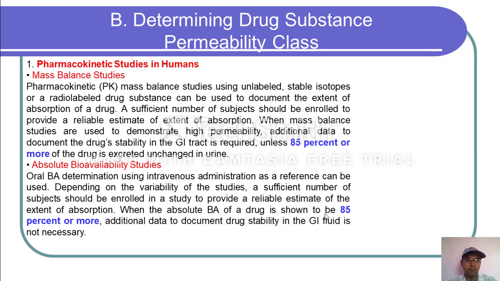Depending on the variability of the studies, a sufficient number of subjects should be enrolled in a study to provide a reliable estimate of the extent of absorption. When the absolute bioavailability of a drug is shown to be 85% or more, additional data to document drug stability in the GIT fluid is not necessary.